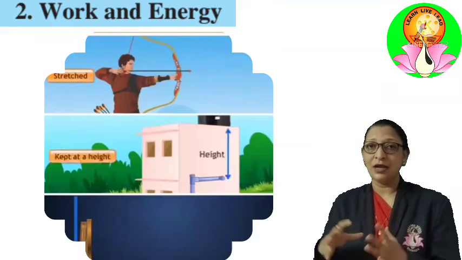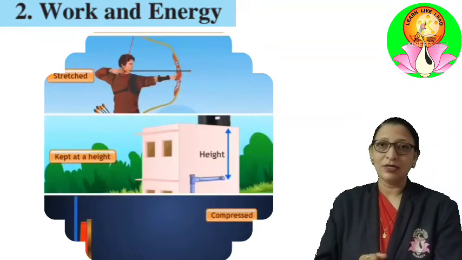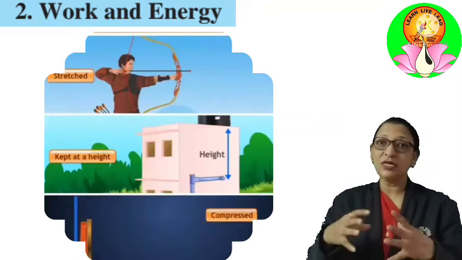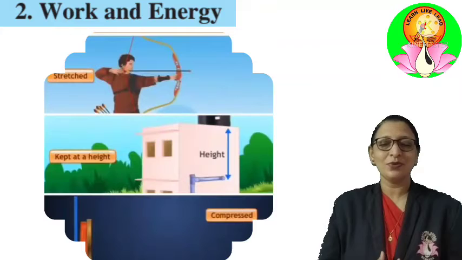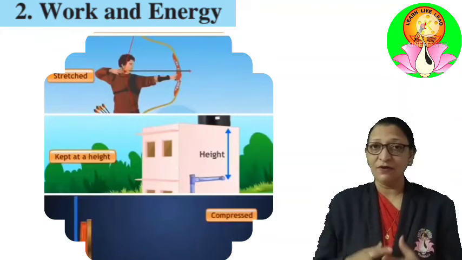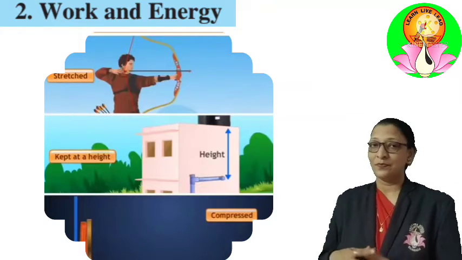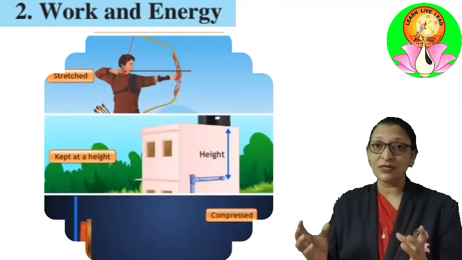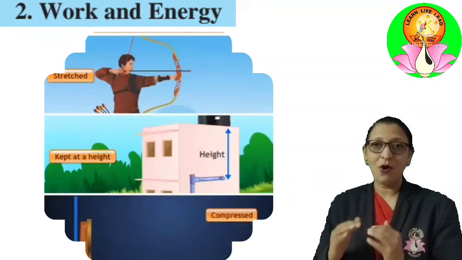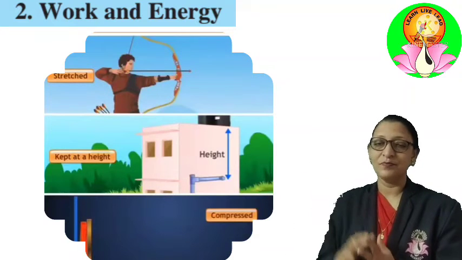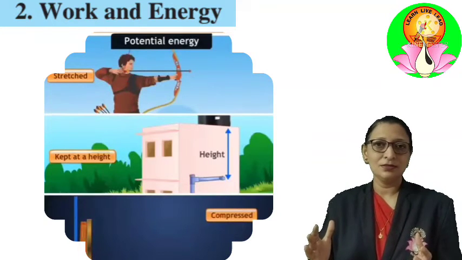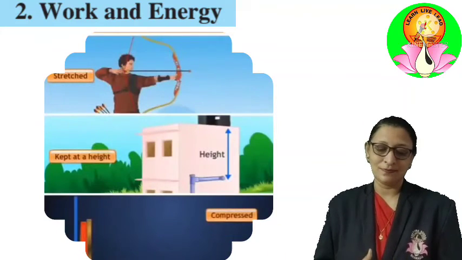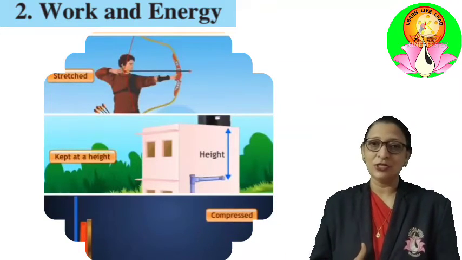If an object is brought to a particular state or if its position is changed, then the energy possessed by the object is called potential energy. We can define potential energy as the energy stored in an object because of its specific state or its position. Let us express potential energy.